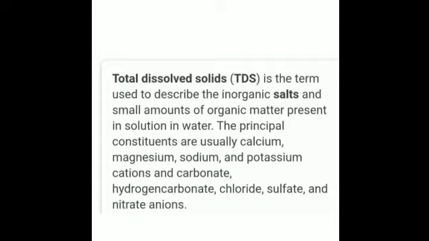That is the inorganic salts and the small amounts of organic matter present in solution in water. Is that clear? TDS determines whether this particular water is good for the life of aquatic animals, and whether it is good for human consumption or not. Is it clear?